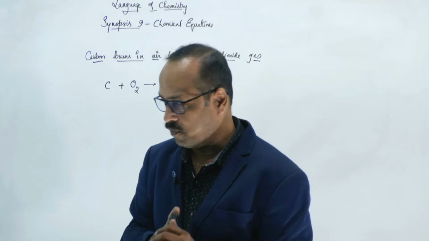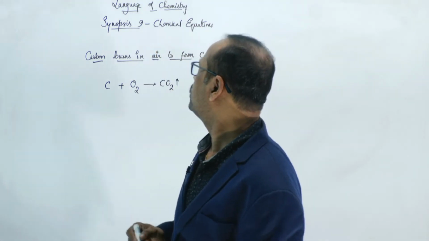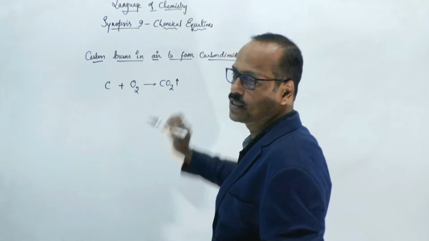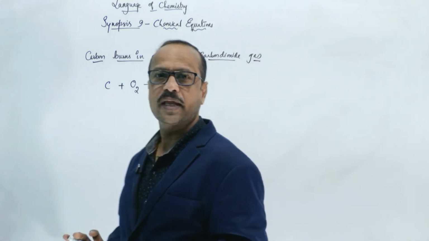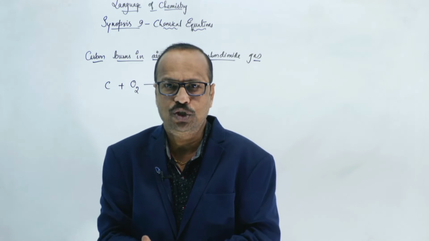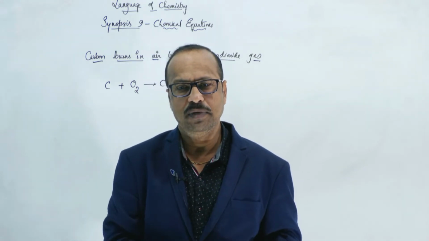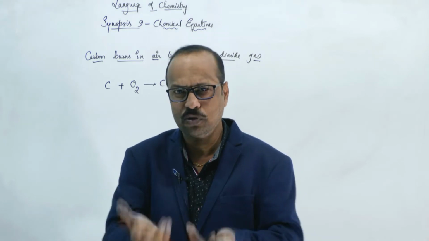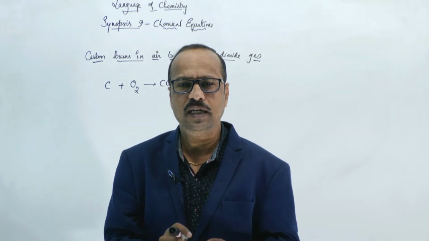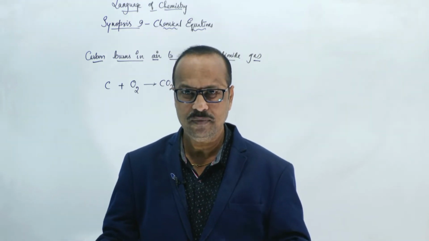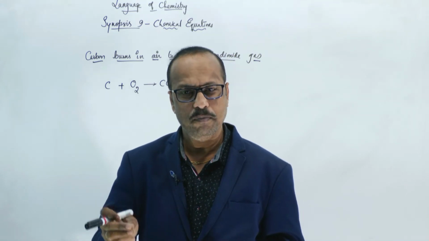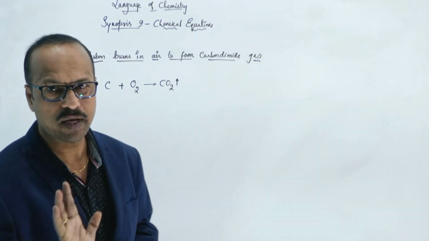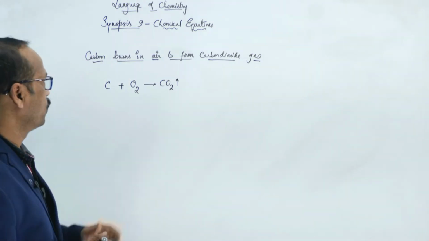In this chapter we are going to learn about chemical equations. Writing of chemical reactions in short by using symbols and formulas is called a chemical equation. This is the definition: representation of a chemical reaction in short by using symbols and formulae is called a chemical equation. Clear? Any doubt?